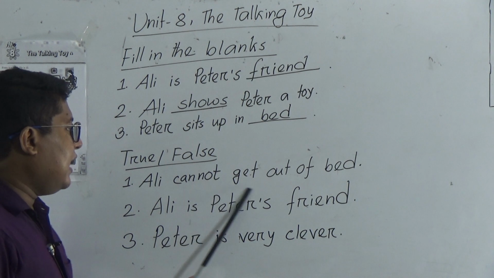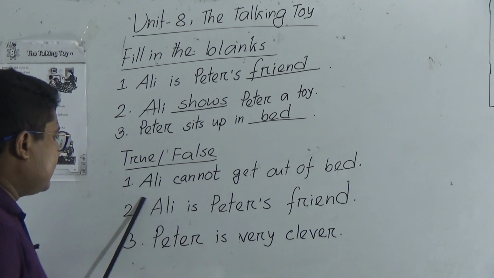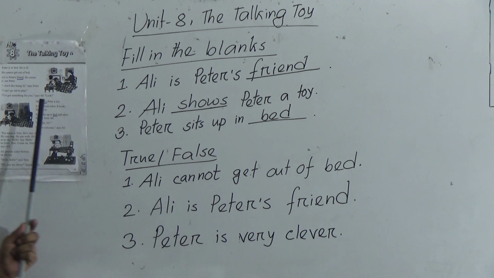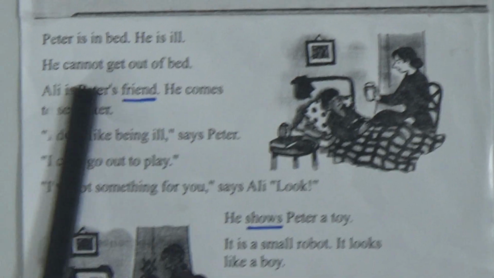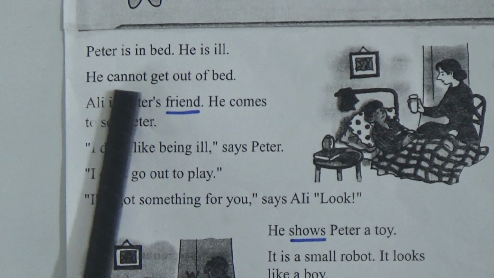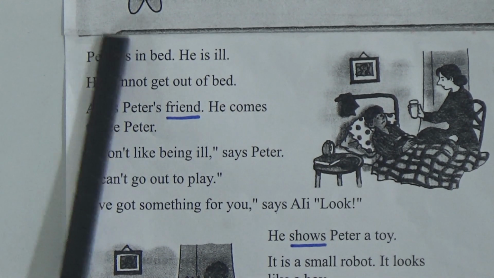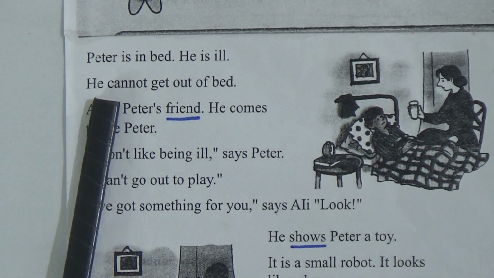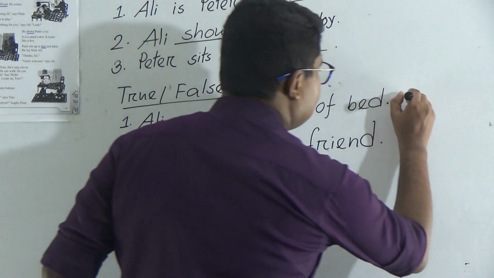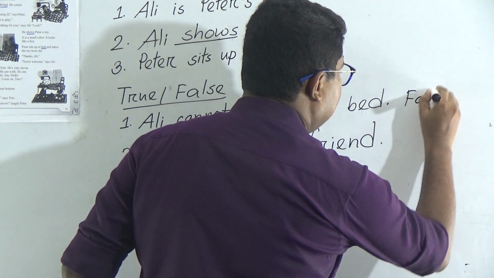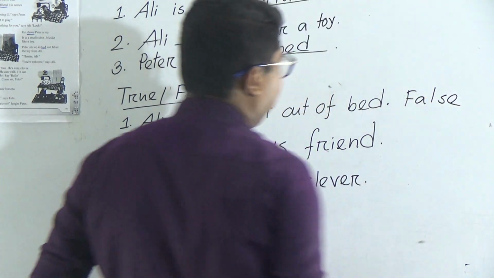Ali cannot get out of bed. True or false? Let's go to the story again. Peter is in bed, he is ill, he cannot get out of bed. So here he is who? Peter. So Peter cannot get out of bed. In the true false, Ali cannot get out of bed. This is false because Peter cannot get out of bed.